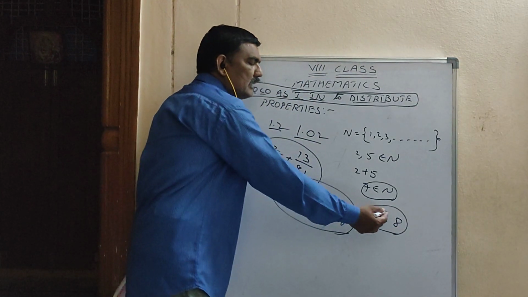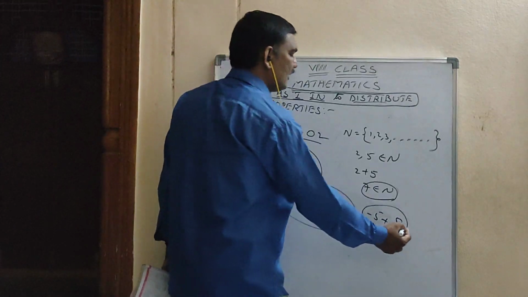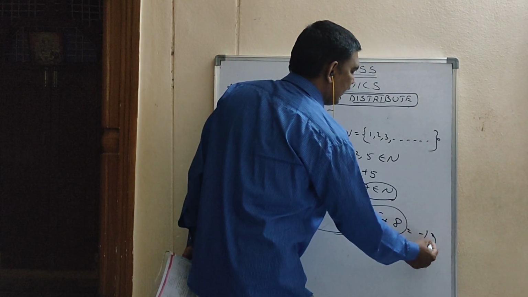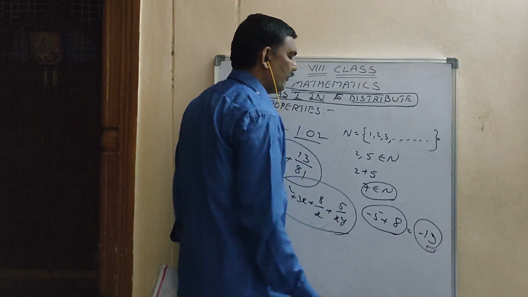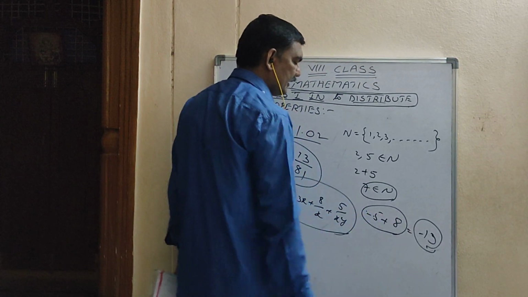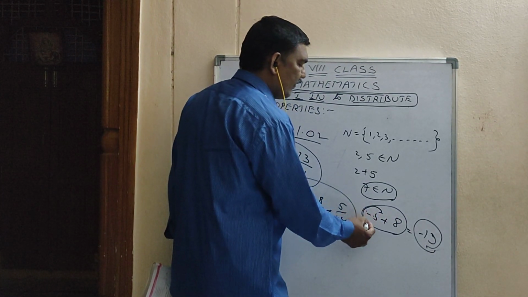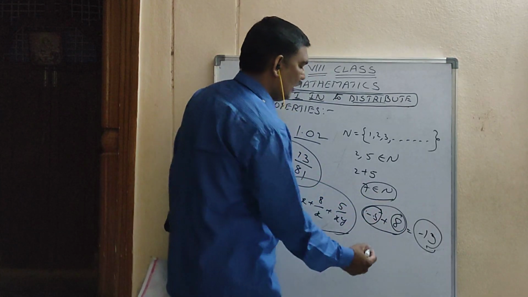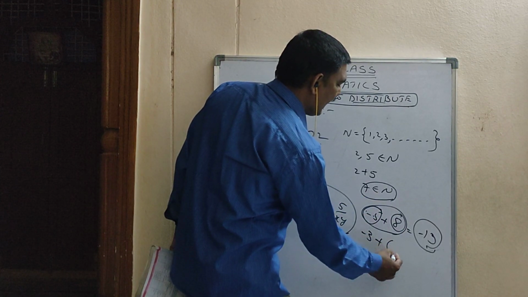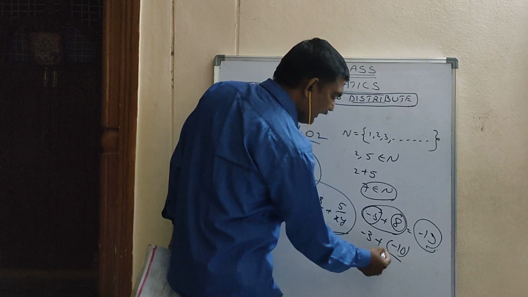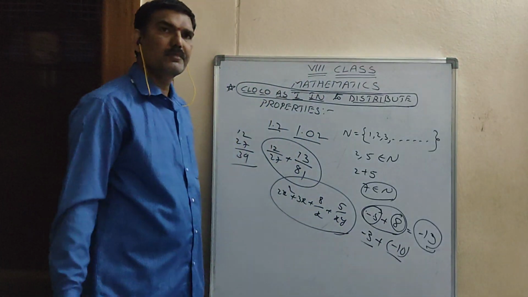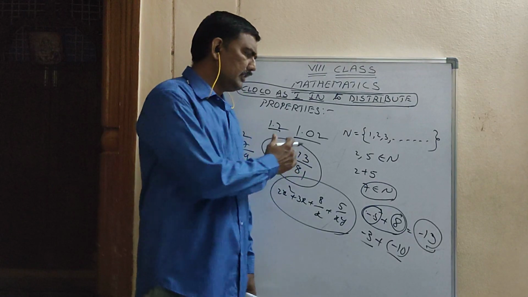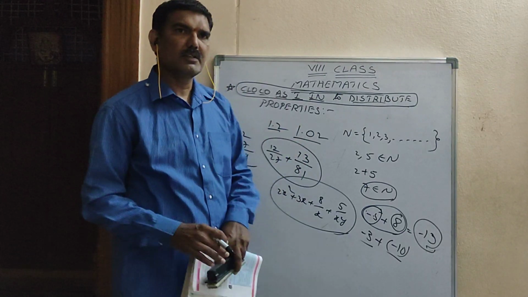So what is minus 5 plus 8? Maximum students will say that the answer is minus 13, but it is wrong. Minus 5 plus 8. You are adding one integer to another integer. It is also called addition only. And minus 3 should be added to minus 10. It is also addition only. So these all are additions.